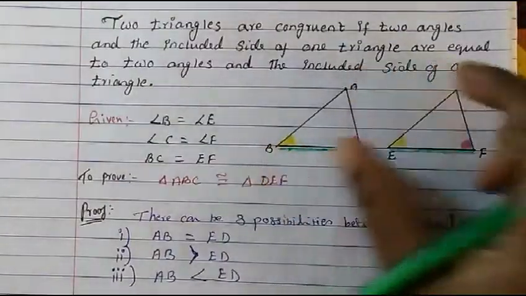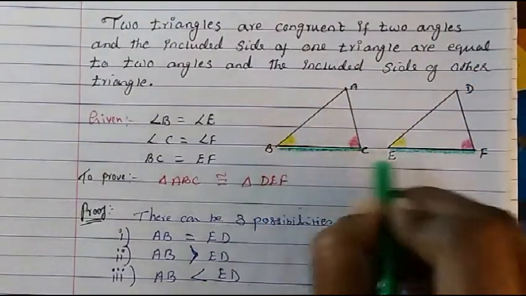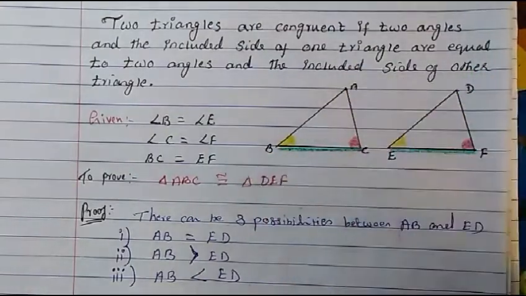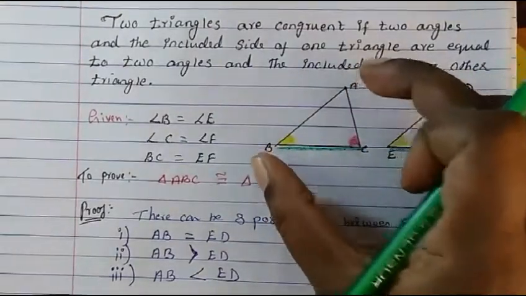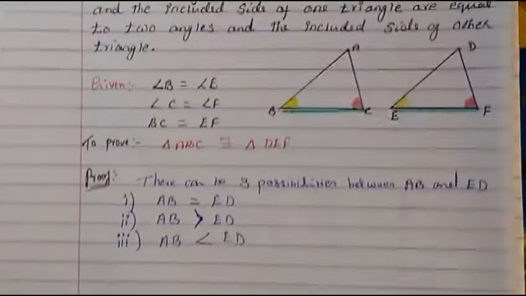We can take this side, because nothing is told to us about this side. What is told to us is these angles are equal and this side is equal. About this side nothing is told to us. So let's take this side. So when we take this side, either of these possibilities are existing. So let us see one by one.